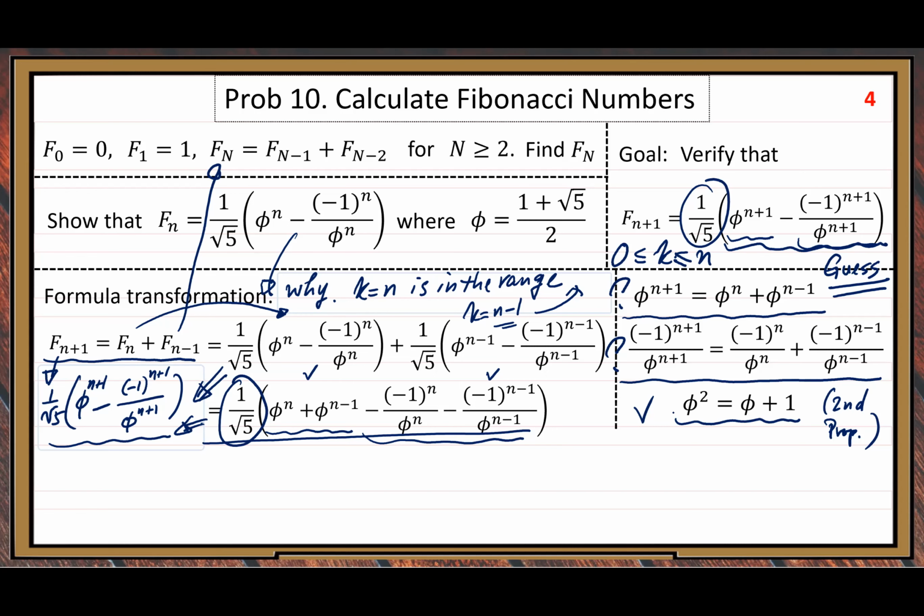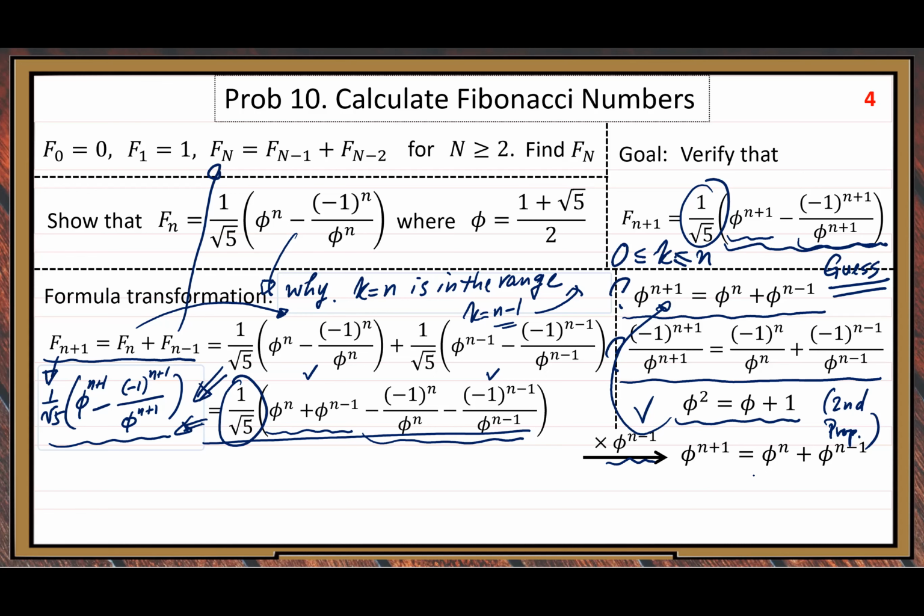What power of phi can we multiply to get phi to the n plus 1? That is phi to the n minus 1. If we multiply that power of phi, we can get phi to the n plus 1. At the same time, on the right-hand side, we also need to multiply phi to the n minus 1.